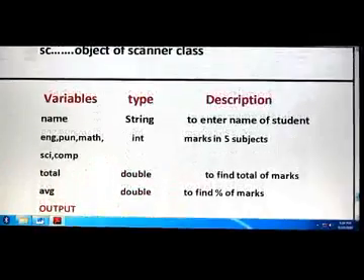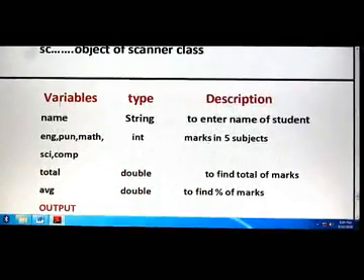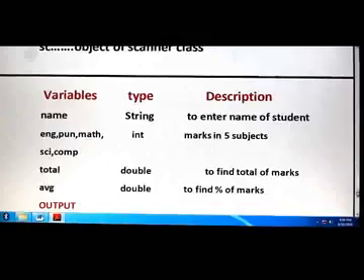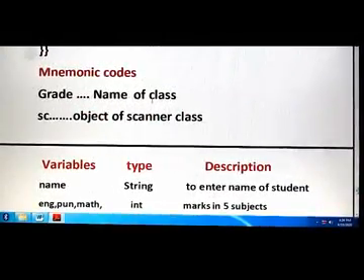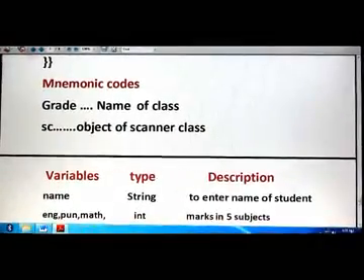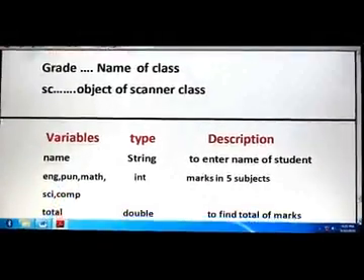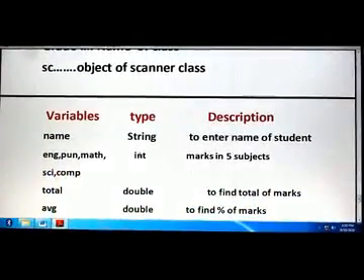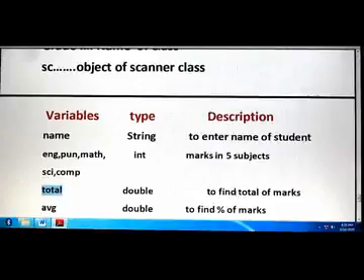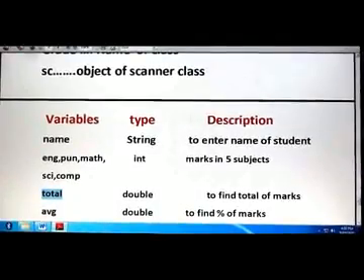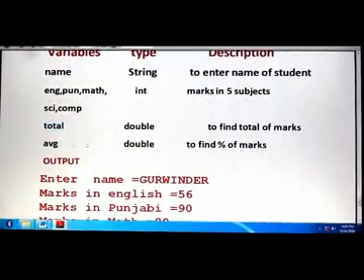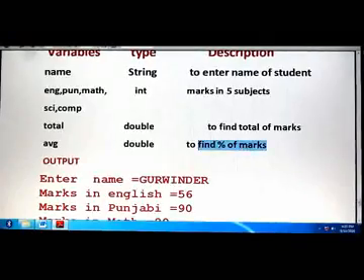Now, next is the description of mnemonic codes. Variable type description. First of all, name of class: Grade is the name of class. SC is the object of Scanner class. Now variables name, English, Punjabi, Math, Science, Computer are of integer type, marks in 5 subjects. Total is of double type, and the description is to find the total of the marks of the student. Average is of double type, to find the percentage of marks.